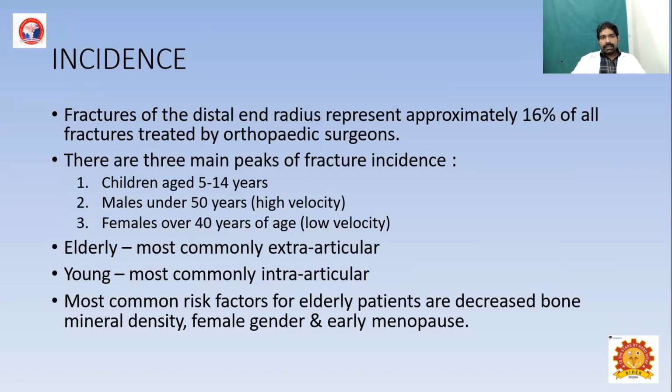Incidence: distal radius fractures account for approximately 16% of all fracture cases treated by orthopedic surgeons. The peak incidence is 5 to 14 years in children, in males under 50 years due to high velocity trauma, and in females over 40 years due to low velocity trauma. In the elderly, it is most commonly extra-articular, and for high velocity injuries, it will be intra-articular.